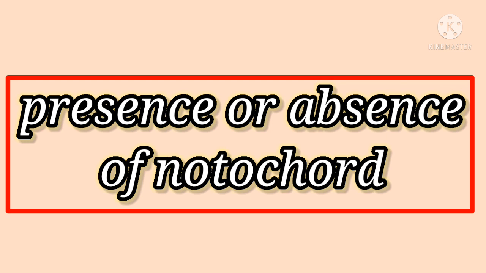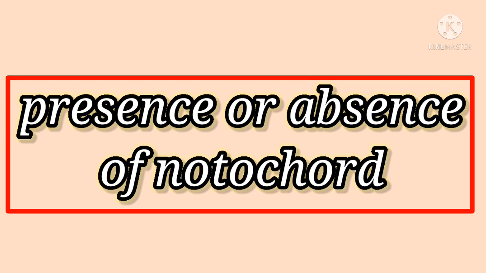what are the types of classification? First one, five kingdom classification. What are they? They are Monera, Protista, Fungi, Plantae and Animalia. What is classification? The method of arranging organisms into groups on the basis of similarities and differences is called classification.